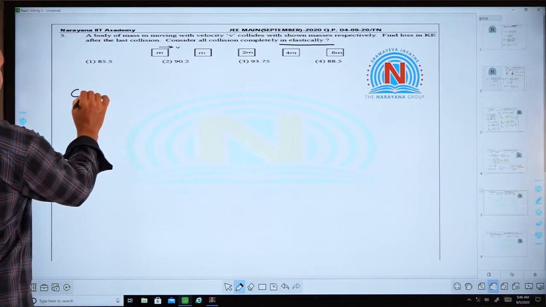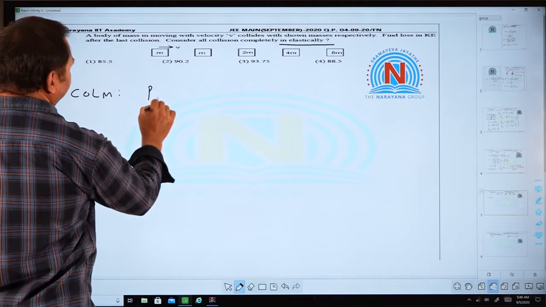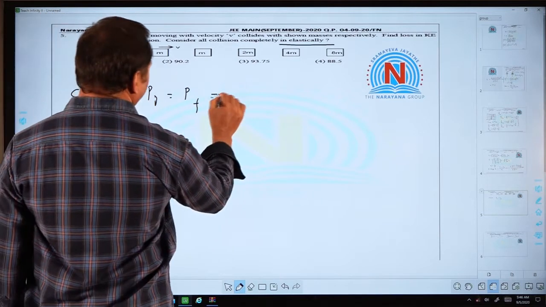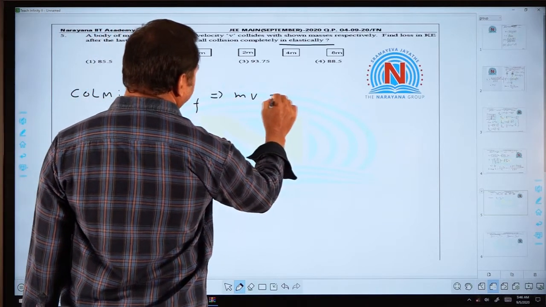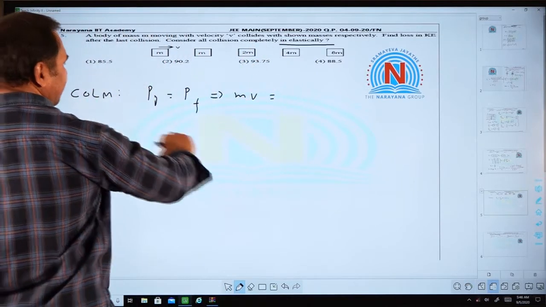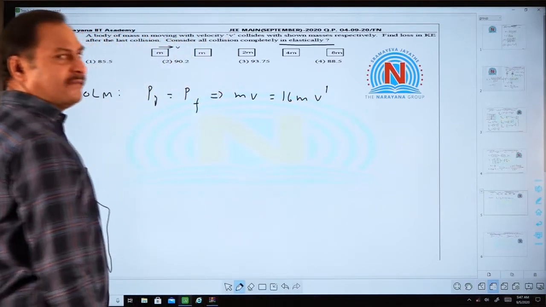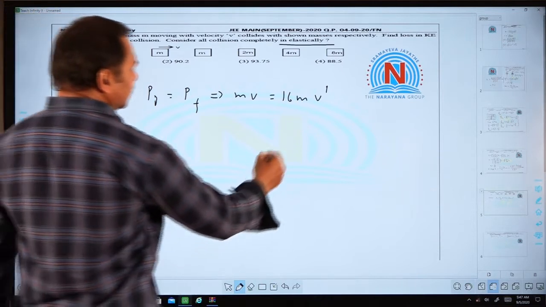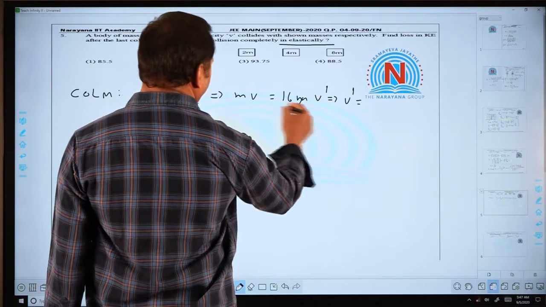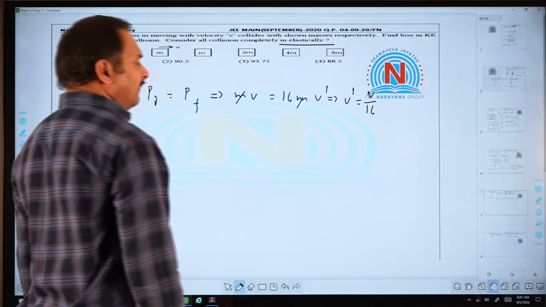According to the conservation of linear momentum, initial momentum equals final momentum. Initial momentum is given by m times v, and final momentum is 8m plus 4m plus 2m plus m plus m, which comes out to be 16m. Let us say the final velocity is v dash. So now, from this, v dash equals v by 16. So this is the final velocity.